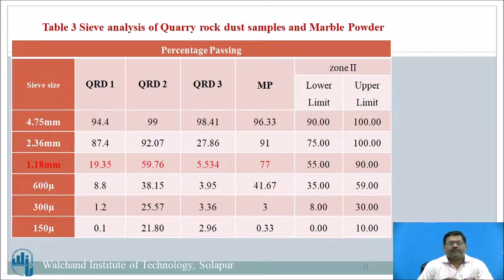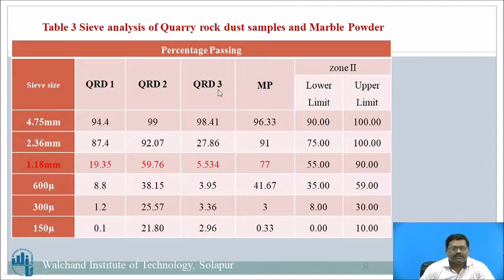Now, different quarry rock dust samples are taken: 3 samples of quarry rock dust and 1 sample of marble powder, and the percentage passing of these 4 samples are compared to each other. Zone 2 is considered as ideal. The lower limit of percentage passing and the upper limit of percentage passing are shown here.